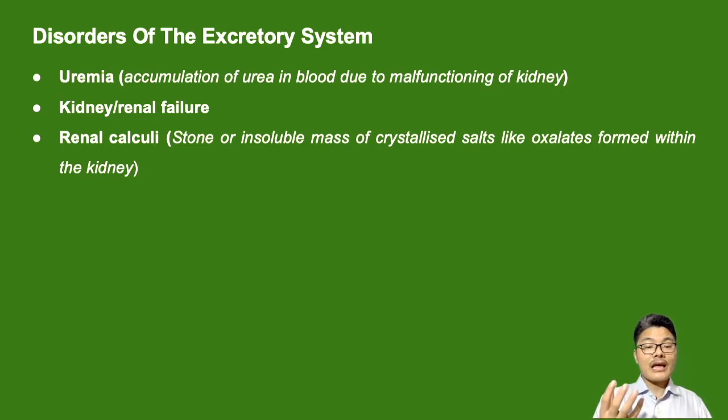We have renal calculi, which is kidney stone, where insoluble substances crystallize and become solid inside the kidney, inside the nephrons also. For example, oxalates are compounds which form crystals, and later these form kidney stones or renal calculi. So these are the diseases related to the human kidney.